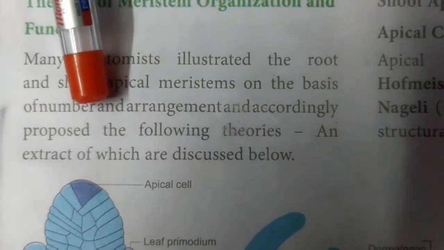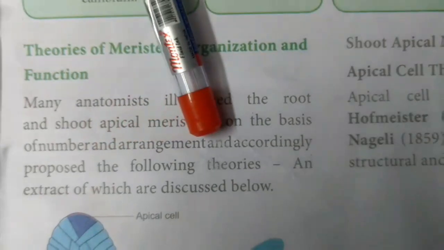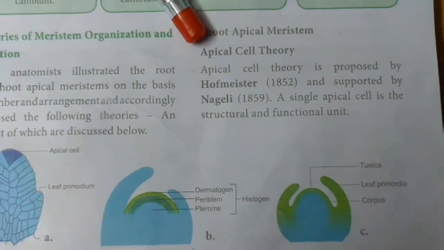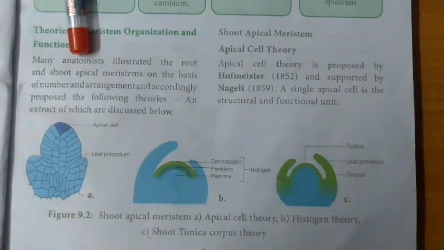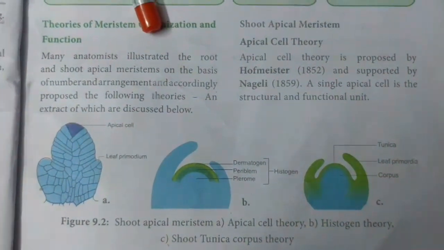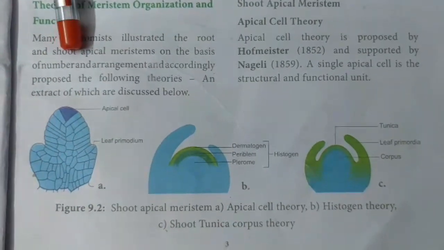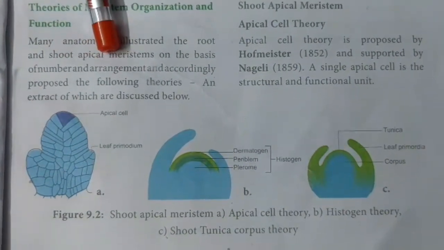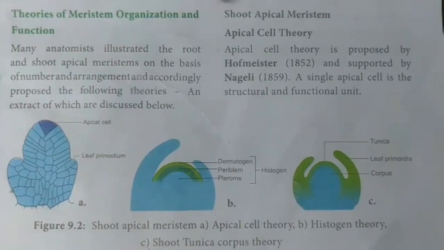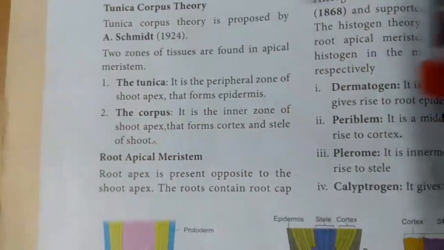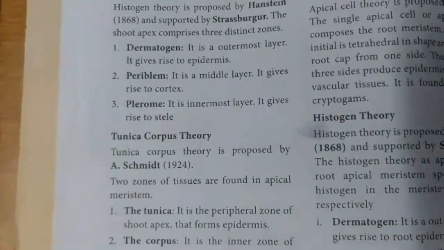They proposed the following theories: shoot apical meristem theories and root apical meristem theories.